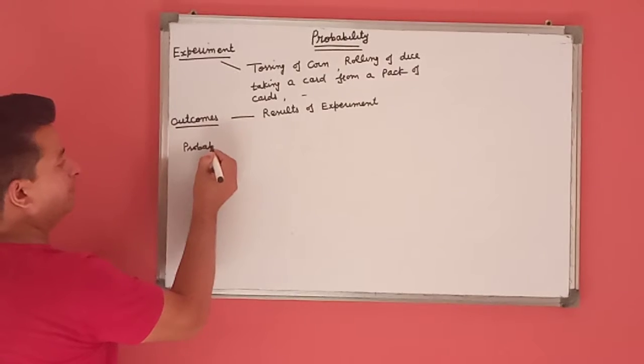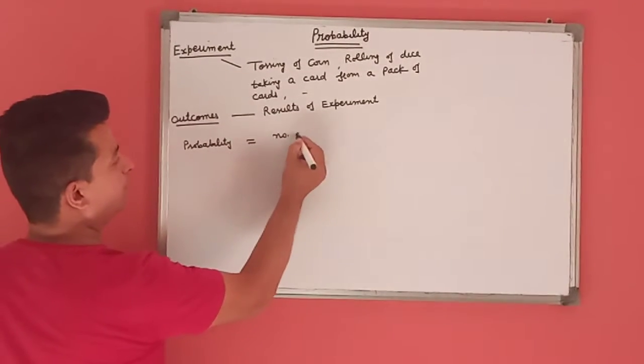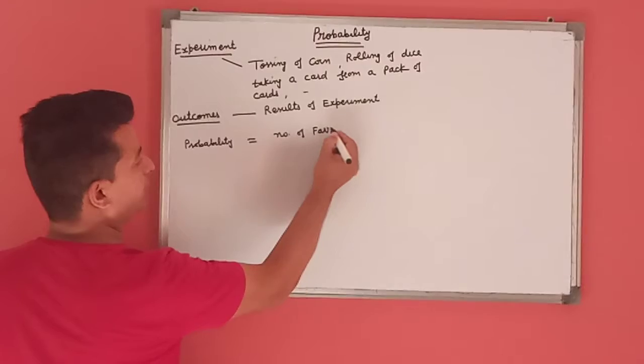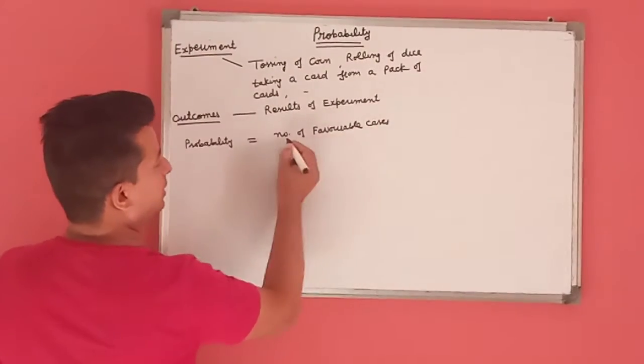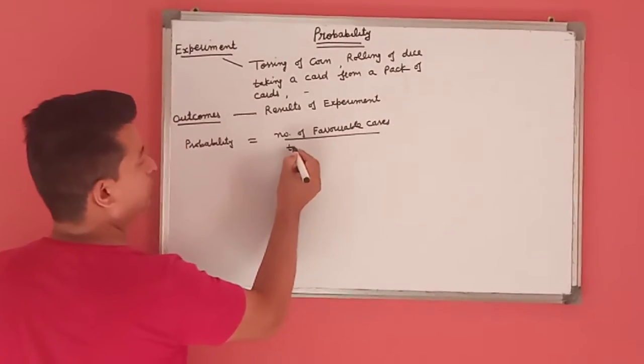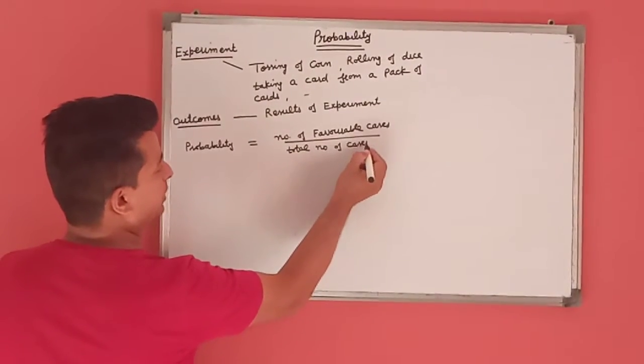Probability is equal to the number of favorable cases divided by the total number of cases.